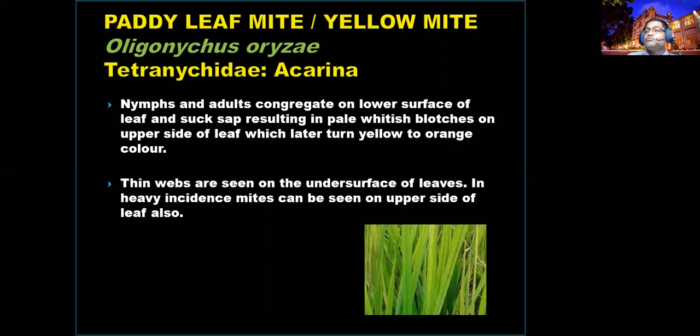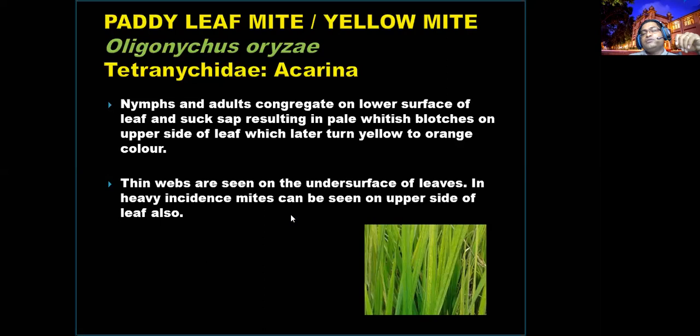The number of insects per group is very high. They are scraping and sucking the sap. Therefore, the green content of these leaves will be affected. If the green material, the flag leaves, is affected, then you will get more yield losses. So scraping and webs you can see on the under surfaces of the leaves.